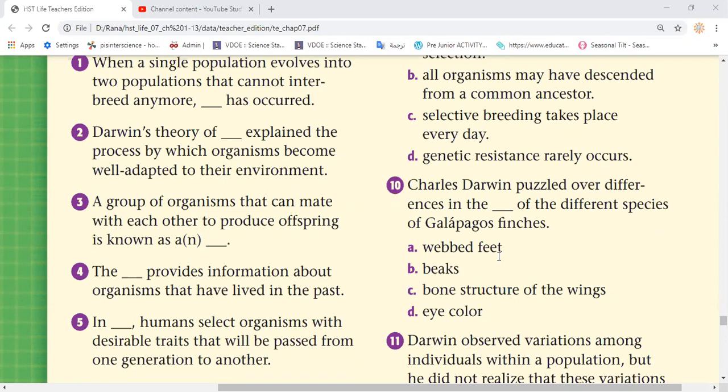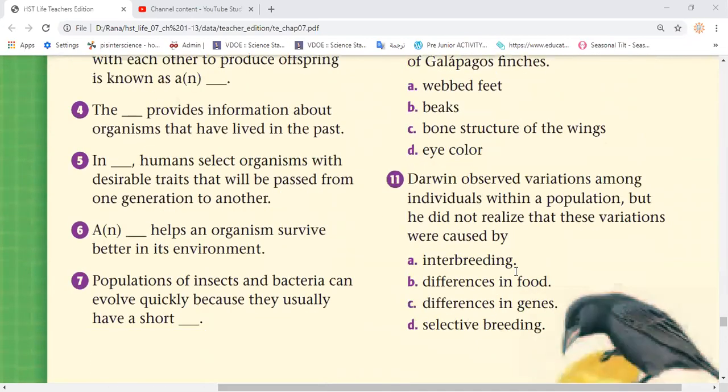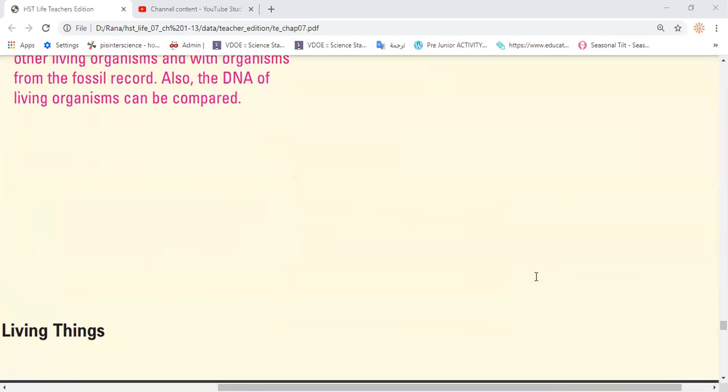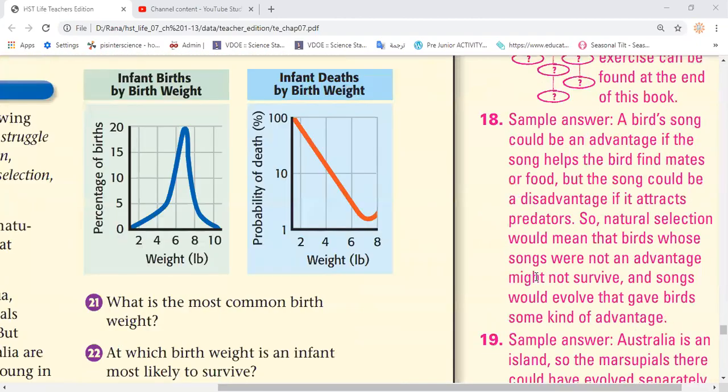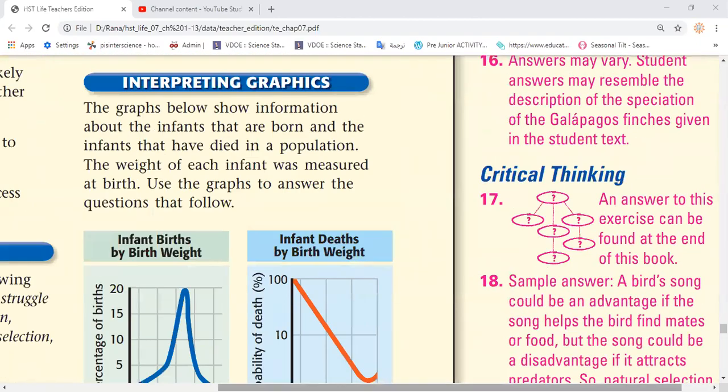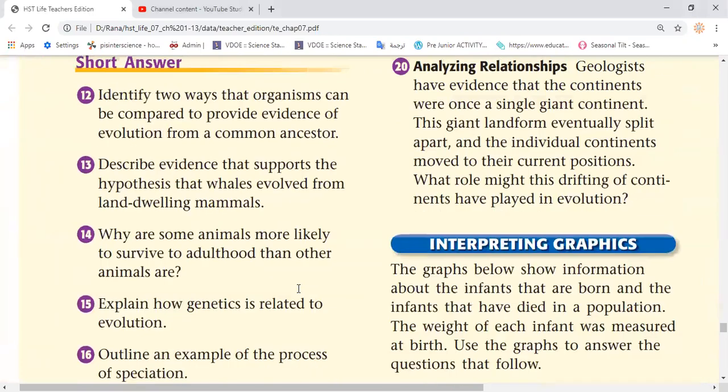That's good. So question number 11. Darwin observed variations among individuals within a population, but he did not realize that these variations were caused by, yes, Janaguda. C, differences in genes. Excellent, because we said that Darwin at that time actually didn't know about genetics, or the knowledge of genetics was not available yet in that time, so he didn't know that.